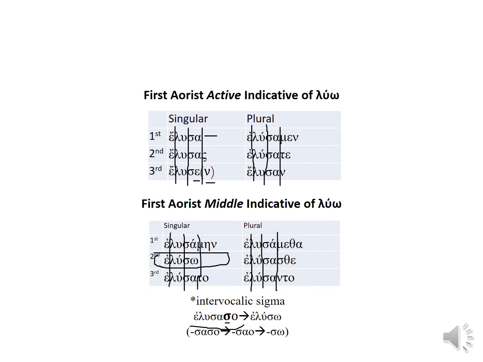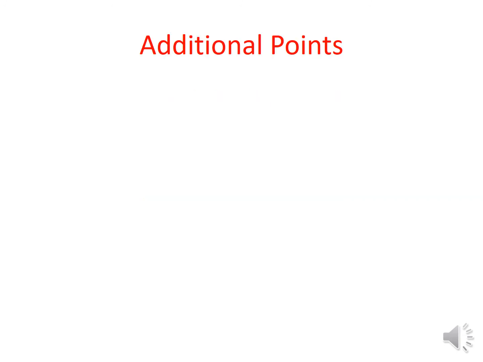Man, when two vowels see a sigma like that, they fight over it. And when they do, you end up with only an alpha and an omicron. And of course, those will contract, and omega will always result when you have an omega or an omicron with almost any other vowel. So you end up with eluso, which looks very funny for a second singular, but that's what it looks like.